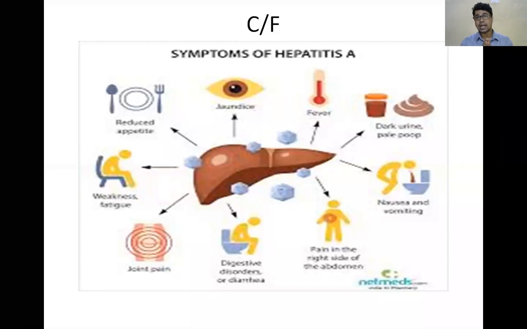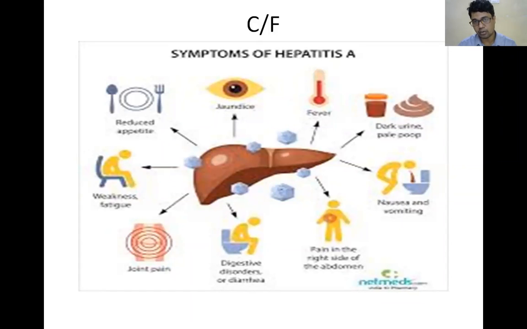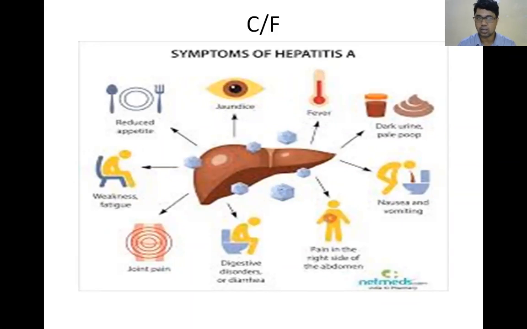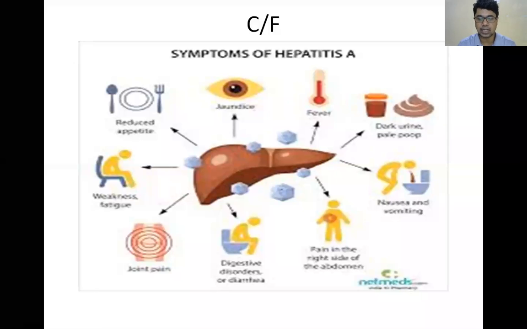So the fat soluble or fatty foods cannot be absorbed or digested. So that causes diarrhea in hepatitis. That is one cause. Another cause is mediators. Mediators cause irritation, and that also causes digestive symptoms like diarrhea and constipation. Then there is dark urine and there is pale stool.